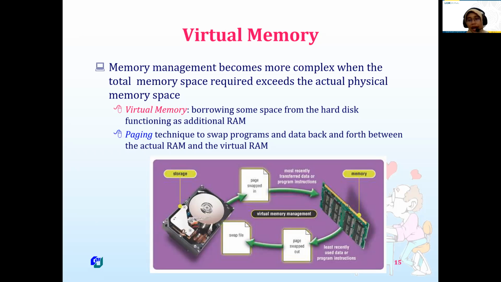So the RAM will move part of the instructions or software in the RAM to the virtual memory. It's a kind of swap, and we call it virtual memory management.